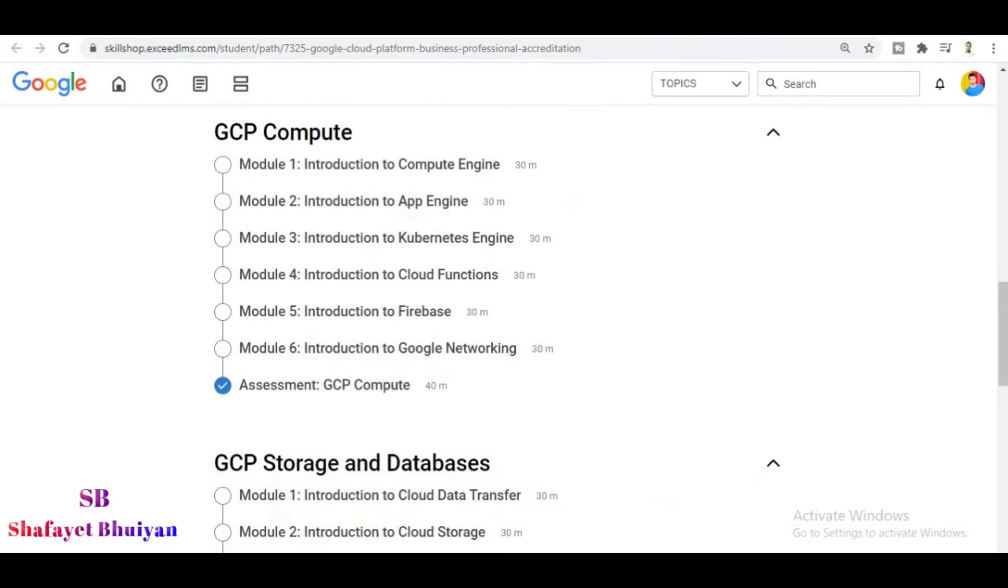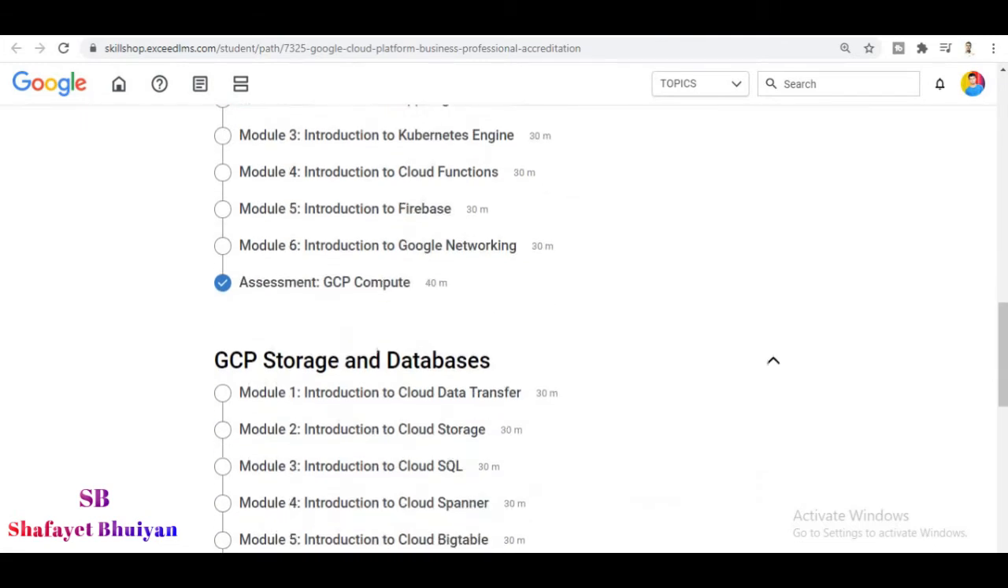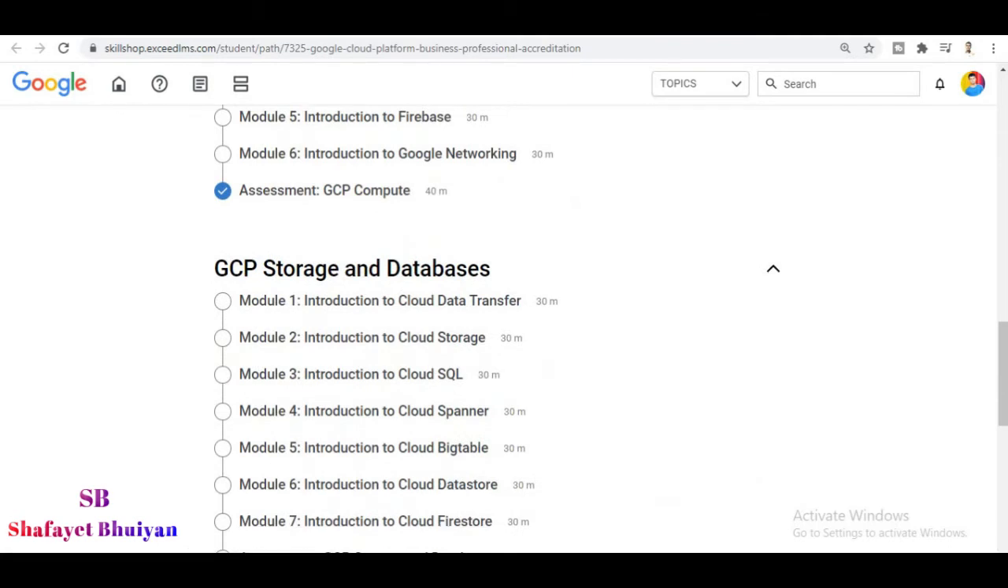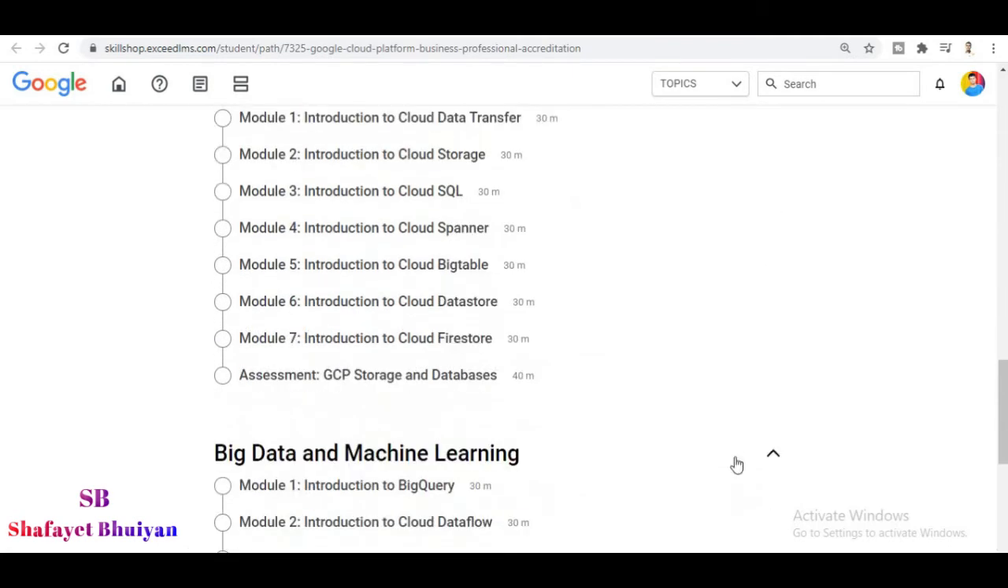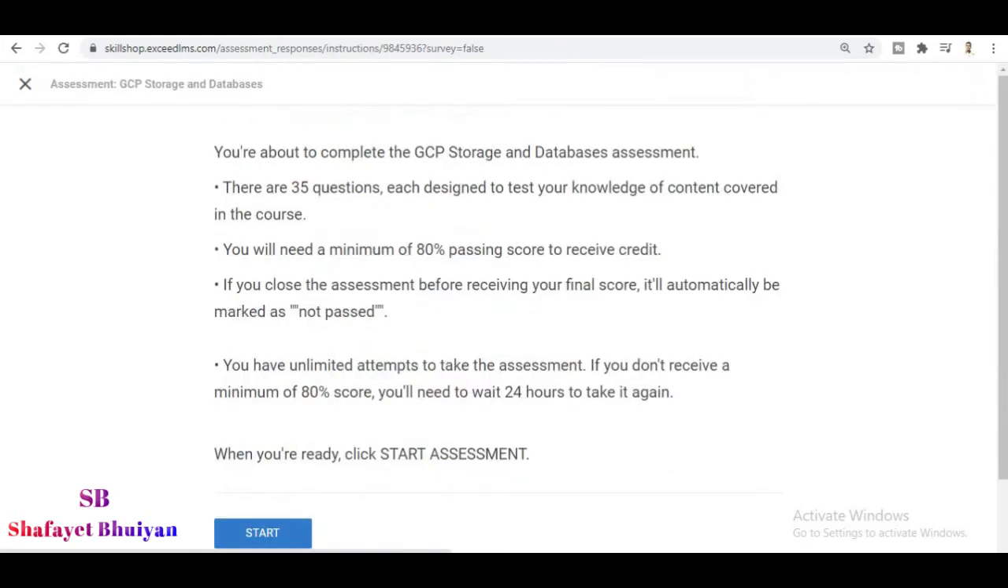We completed the GCP Compute assessment. Now we are on the second, GCP Storage and Database. So I am going to start the assessment of this module, and here is the assessment, and these are the instructions for this assessment. For solving the assessment, please read the instructions carefully, because it mentions that we need 80% and above for getting your certificate.